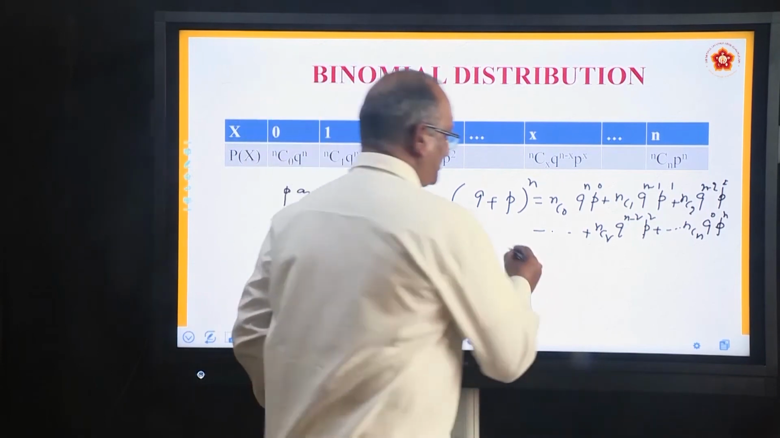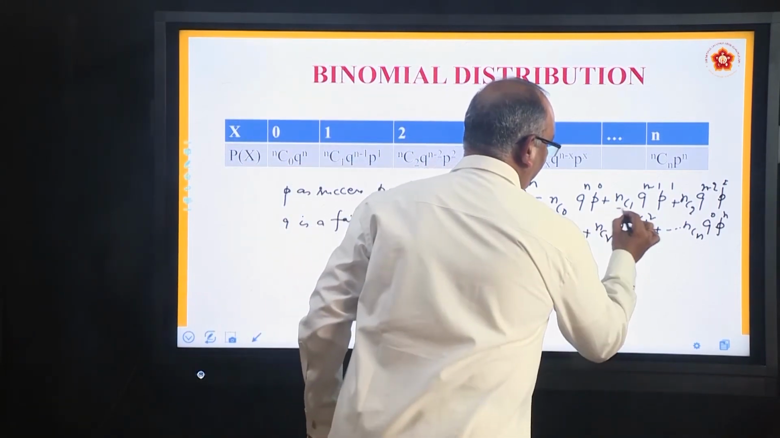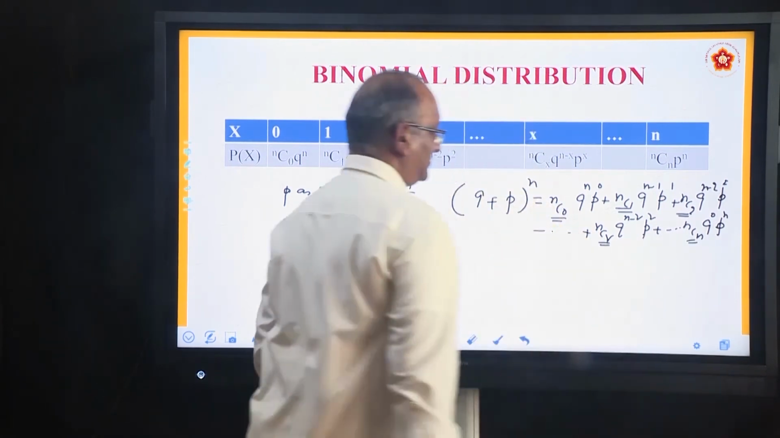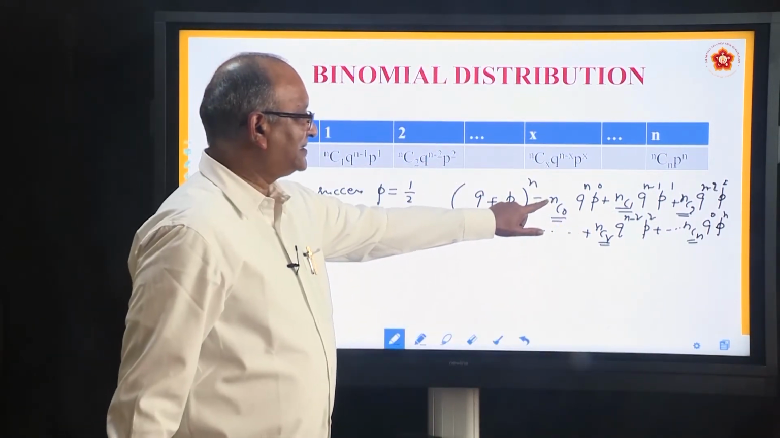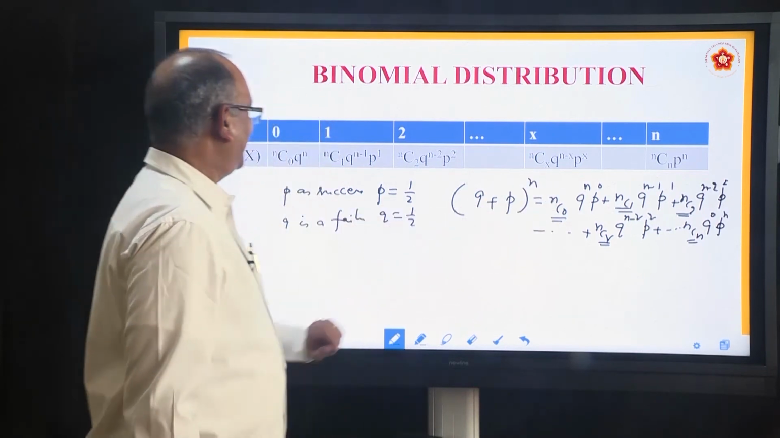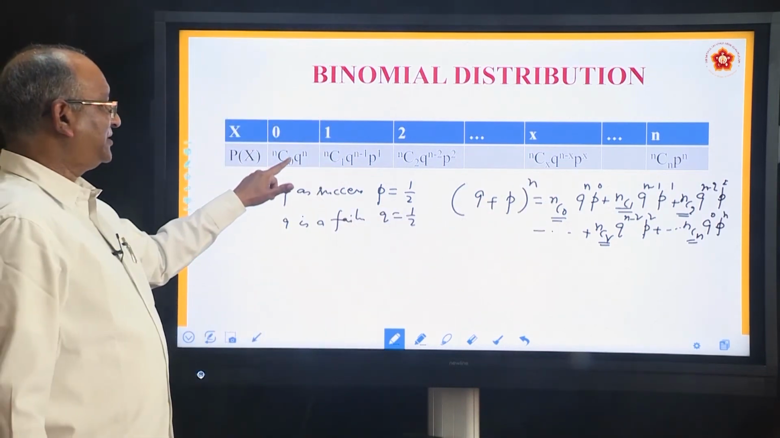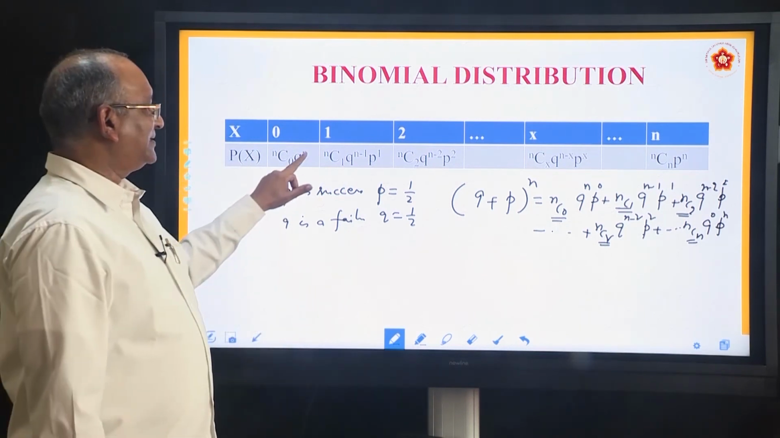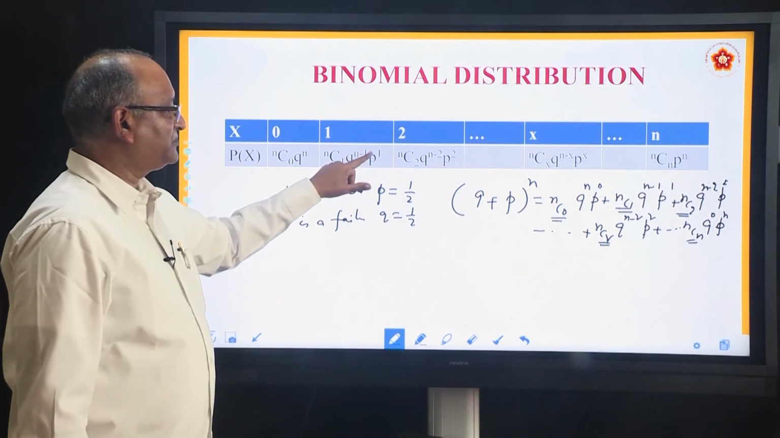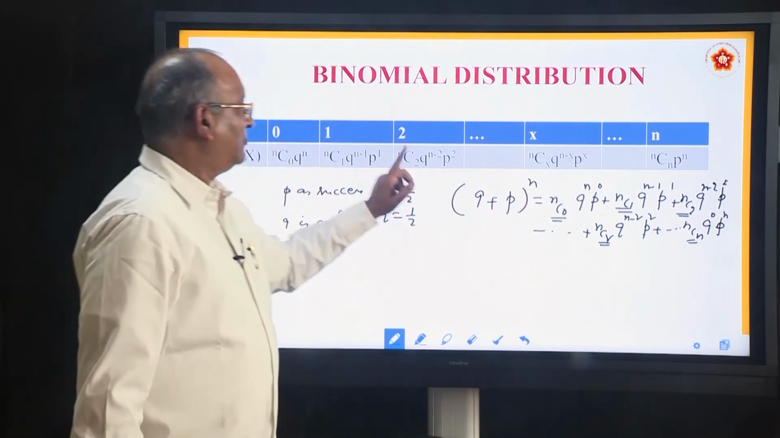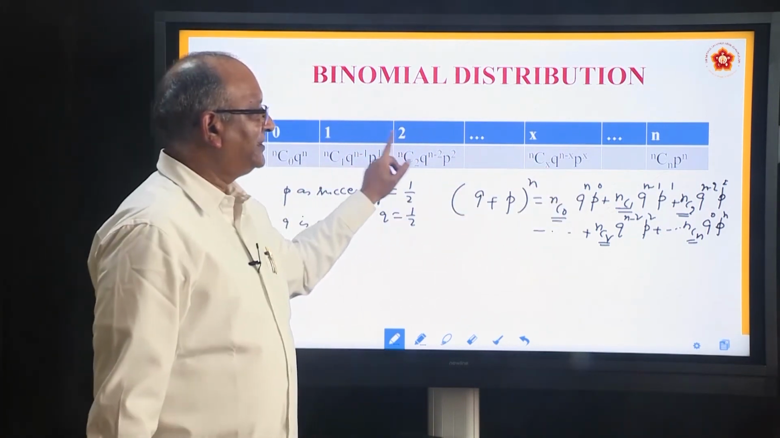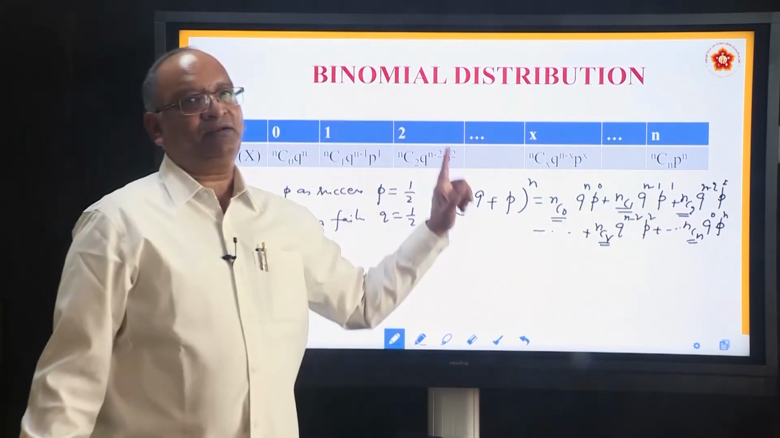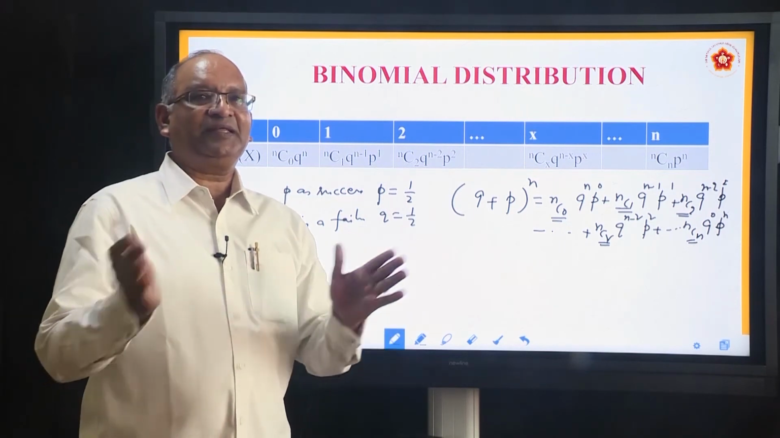These coefficients which are being used here are called binomial coefficients. Leave those coefficients and see. Q to the power n, nC0 Q to the power n for 0 successes. For 1 success it is nC1 Q to the power n minus 1 P to the 1, second term. For 2 successes, third term. In that particular way, the last one is nCn Q to the power 0 is 1, so it is P to the power n. That's why they are connected.